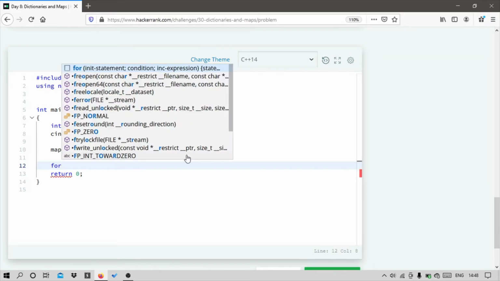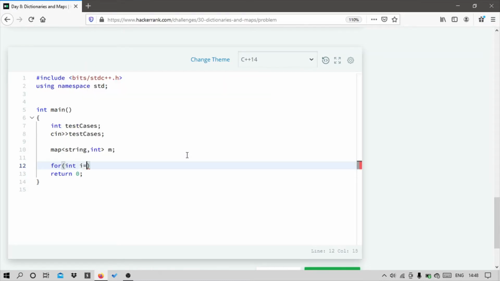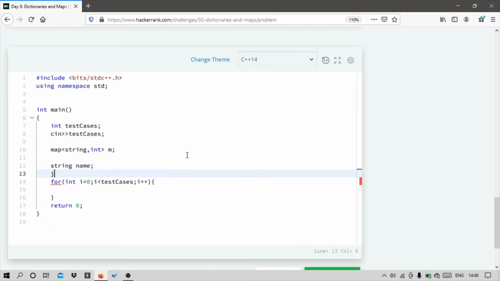So to take input, I will run a for loop from i to test cases, and I'll increment i by 1. Before that, I'll be declaring a string name and an integer p number, that's a phone number.